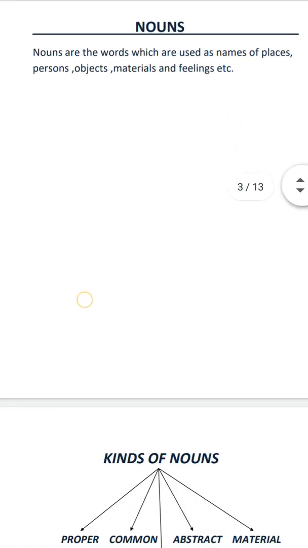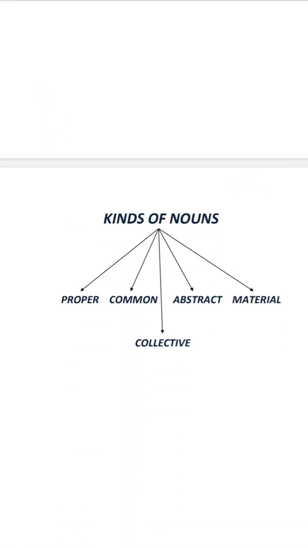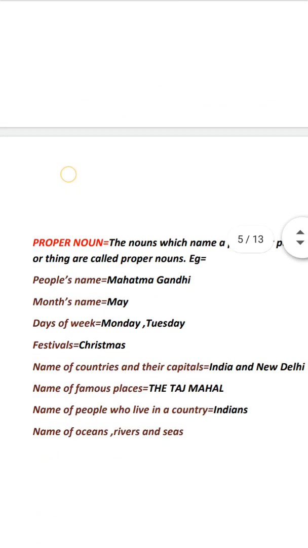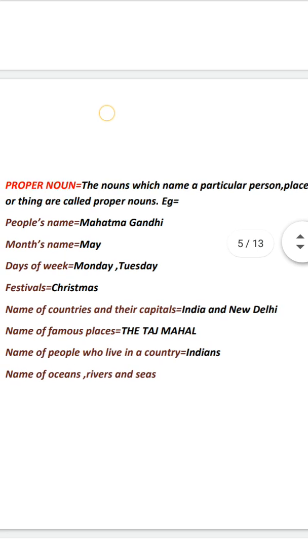Basically, there are 5 kinds of nouns: proper noun, common noun, collective noun, abstract noun, and the material noun. The first of its kind is proper noun. The nouns which name a particular person, place, or thing are called proper nouns. For example, the particular name of a person like Mahatma Gandhi, Michael Jackson. Months' names like May, June. Specified days of the week like Sunday, Monday, Tuesday. Festivals, Christmas, Diwali. Names of countries and their capitals, India, New Delhi.